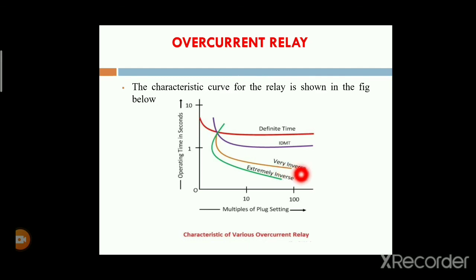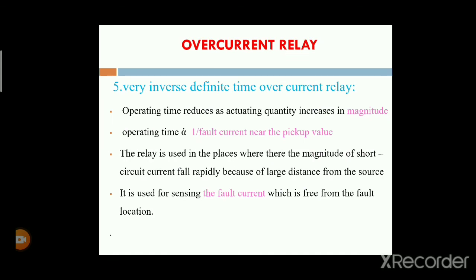Okay, next one is the very inverse. Very inverse means we take some long time. That means the delay time of that relay will be increased when the fault currents are less. If the fault currents are increased, then automatically the delay time of that relay will be reduced. Okay, that is the very inverse definite time. Next one is the extremely inverse definite time.